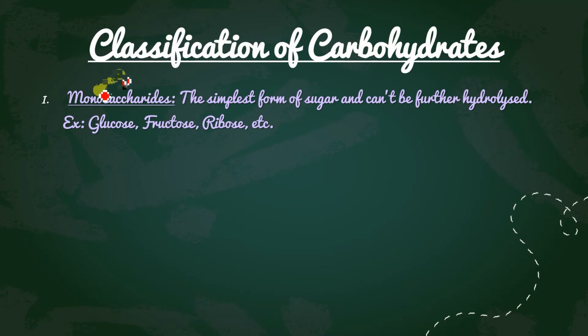The word saccharide is also used for carbohydrate. Monosaccharide is the simplest form of carbohydrate, and it is not going to be hydrolyzed further. It cannot be hydrolyzed any more, as a single unit is already the simplest form. The examples are glucose, fructose, ribose. Got it? Not maltose, not lactose, because they are disaccharides.